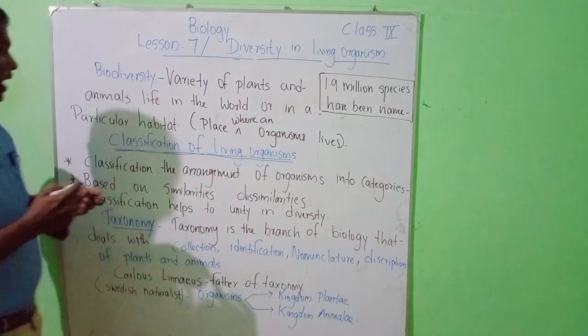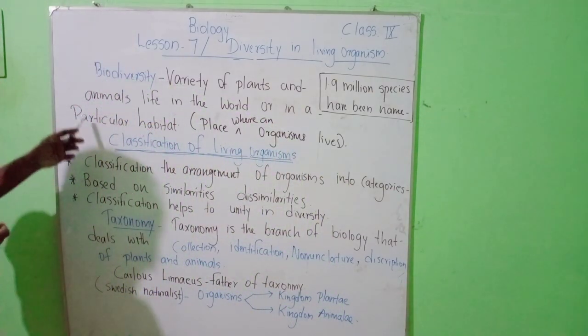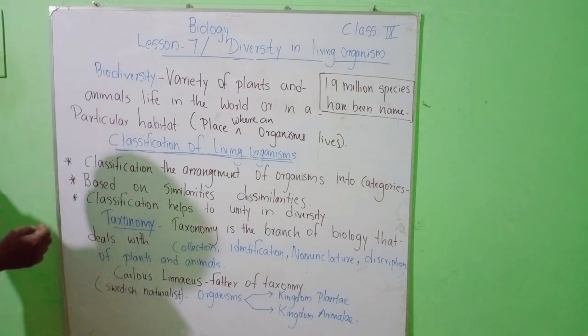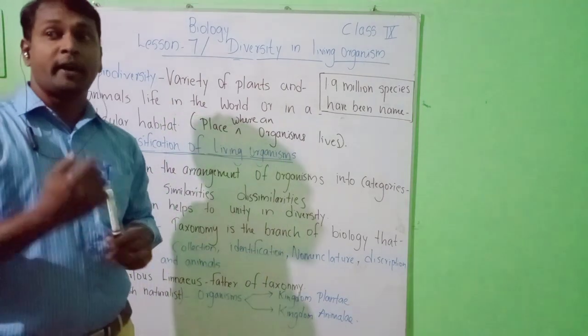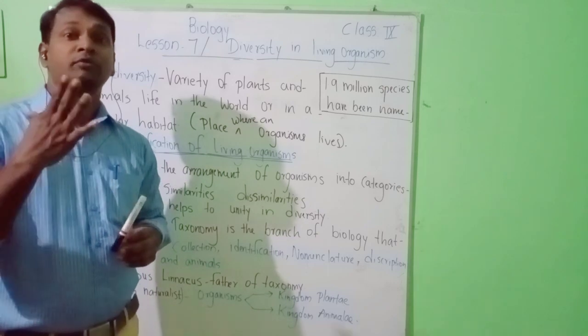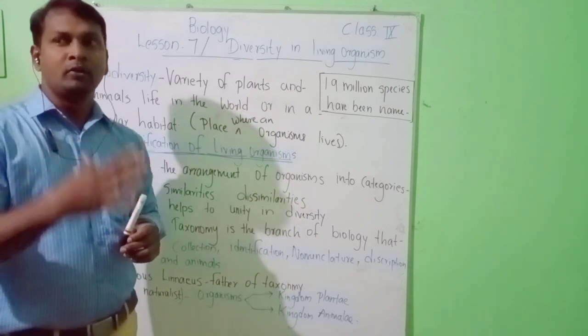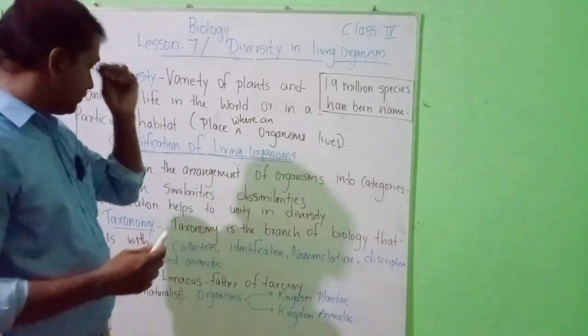That is known as the habitat. So a habitat contains a different variety of species, different kinds of organisms, which may include animals and plants.